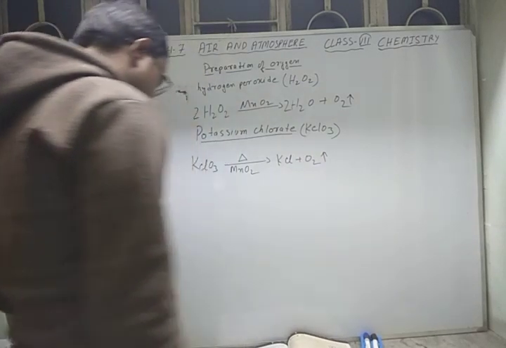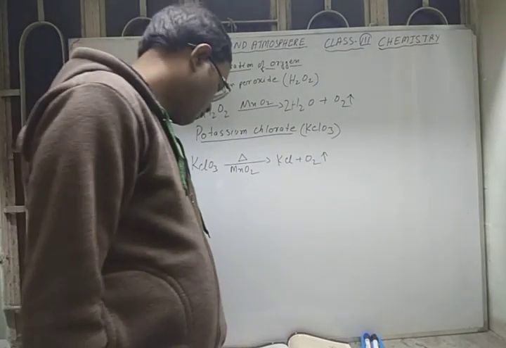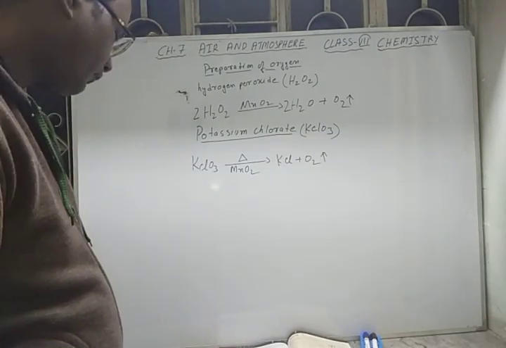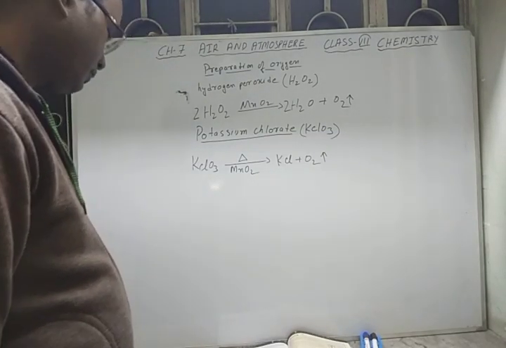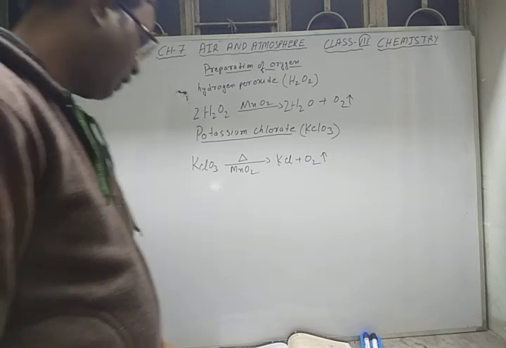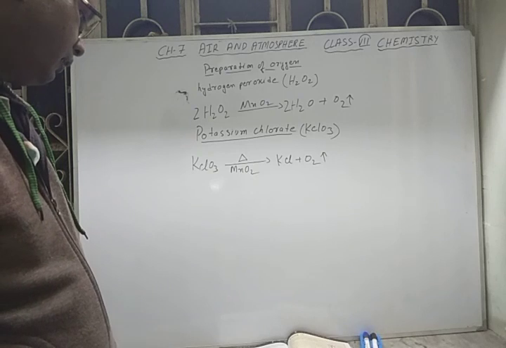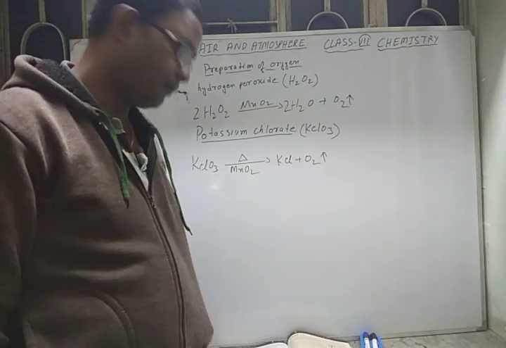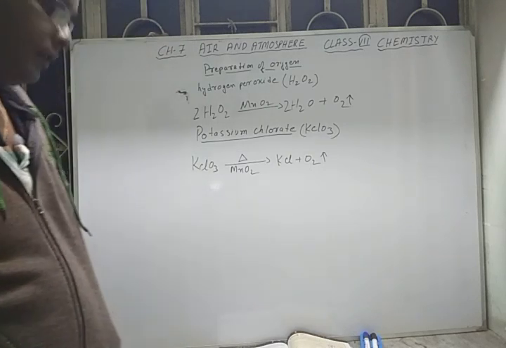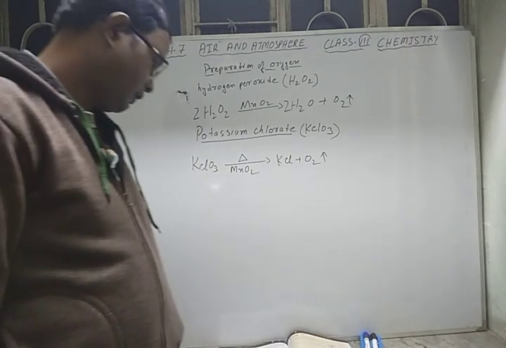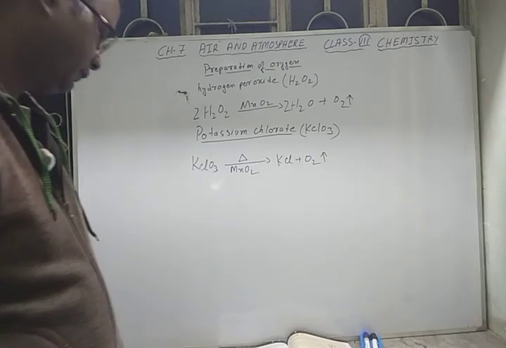Oxygen gas is collected in a gas jar by downward displacement of water. This is another process, and the figures are given in your book: the potassium chlorate is heated in a test tube, which is closely packed, connected to the delivery tube. The gas is collected in the gas jar by downward displacement of water.